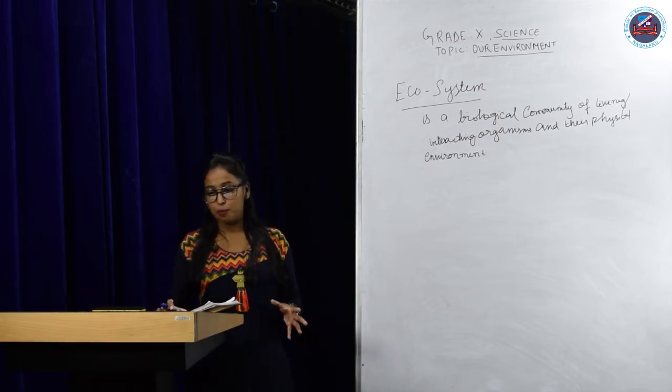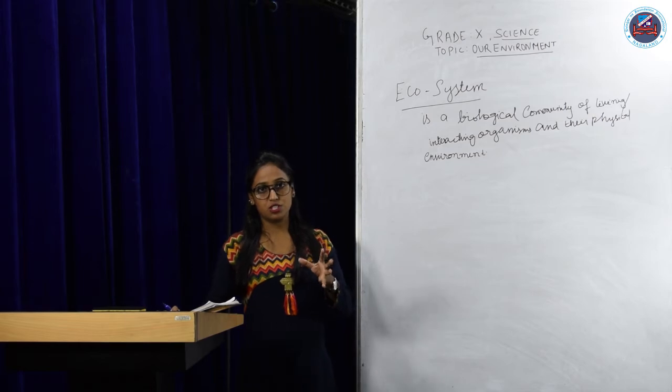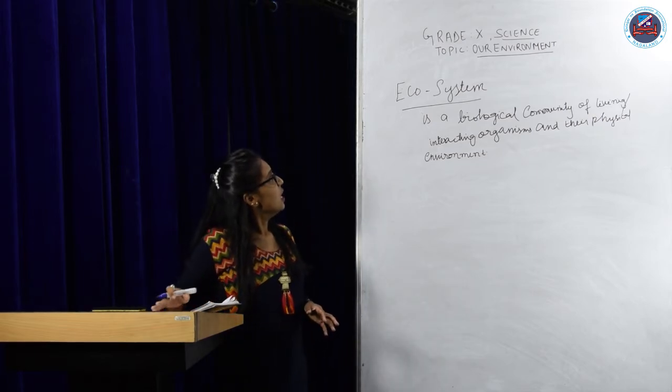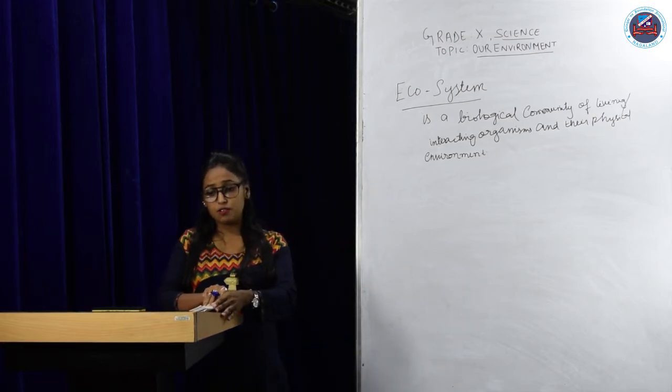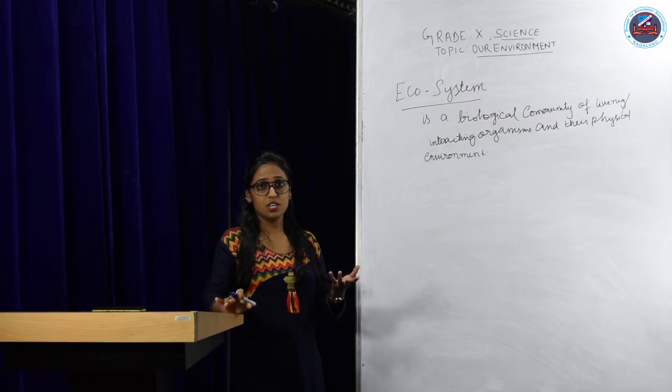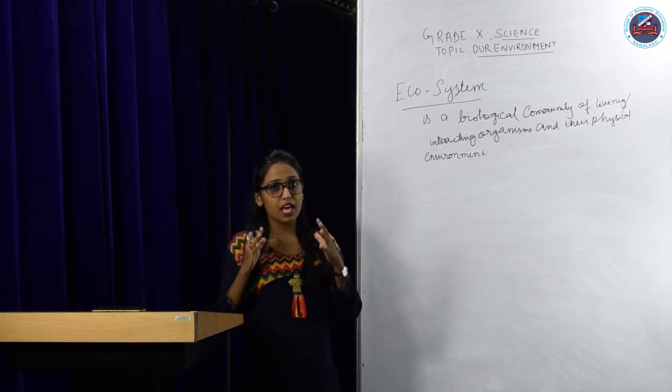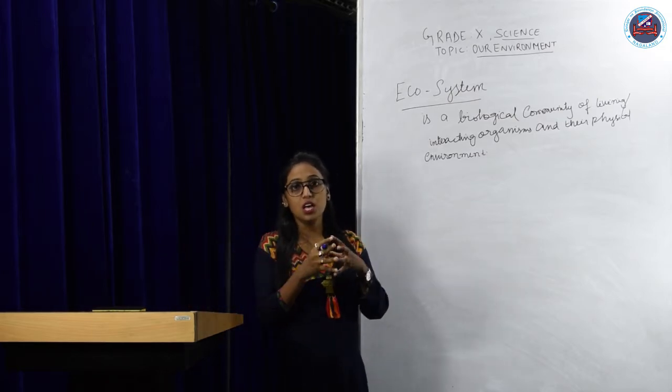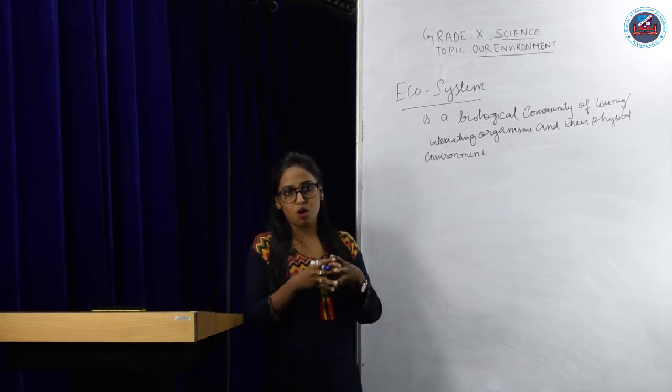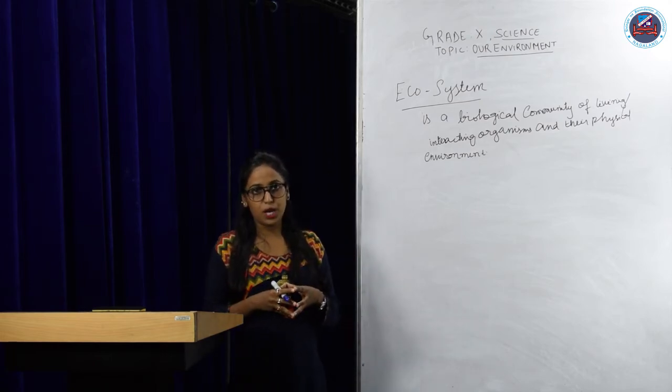So this is about biology, ecosystem, okay? So you have got the simple definition. Yes, the environment is the surrounding we live in and the ecosystem is the interaction between the living and the non-living components of an environment, okay?